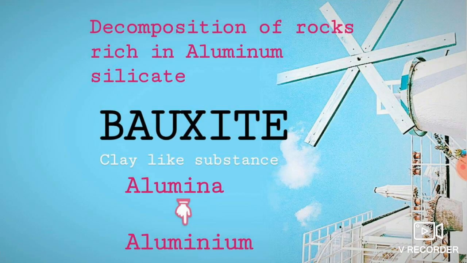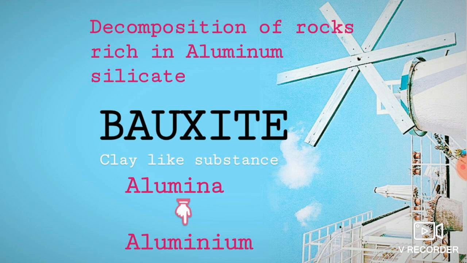Now coming to bauxite, the second non-ferrous mineral. Listen carefully here. In the mode of occurrence, we discussed the decomposition of surface rocks, right? So surface rocks will be decomposed and it will form bauxite, isn't it? The surface rock is actually made up of aluminium silicate. Clear, children? So when the surface rock made up of aluminium silicate decomposes, it will form bauxite deposits.